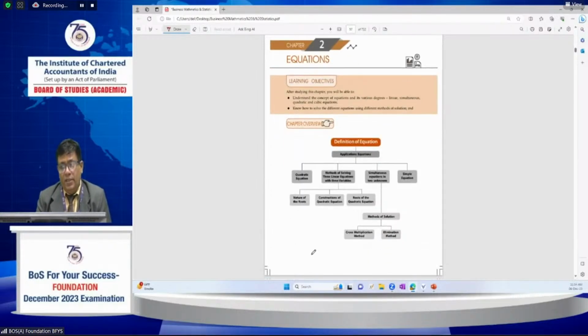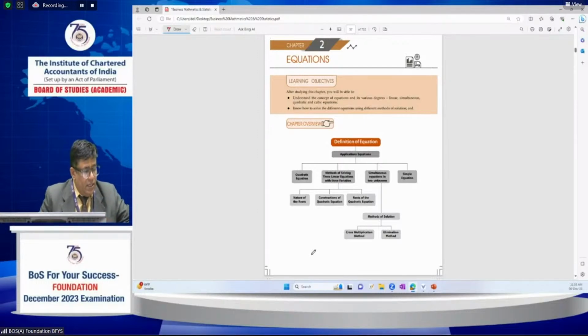Further, coming to equations, three to four questions come from the equations chapter. What kind of questions are they? Quadratic equation questions, which means second degree equations, such as the nature of the roots, construction of the quadratic equation, roots of the quadratic equation, and the simultaneous equation method.